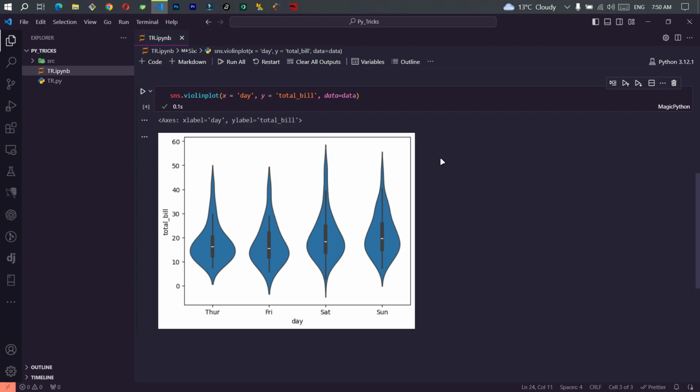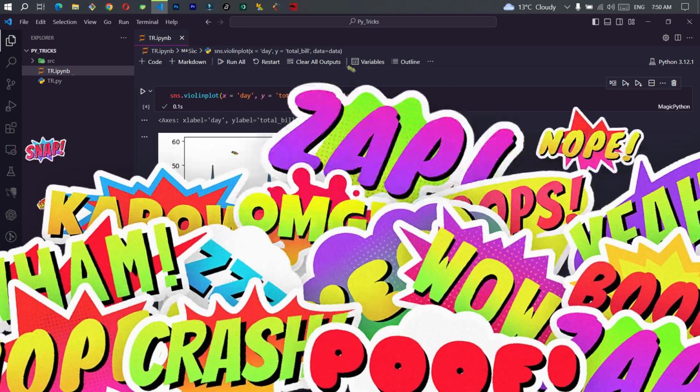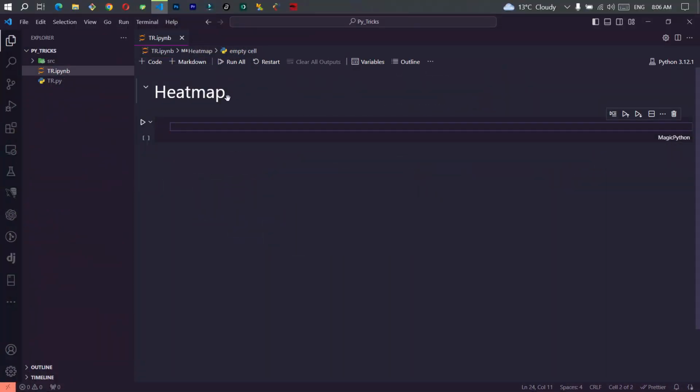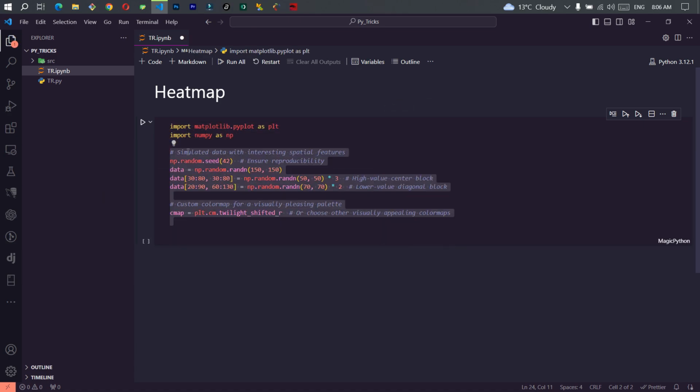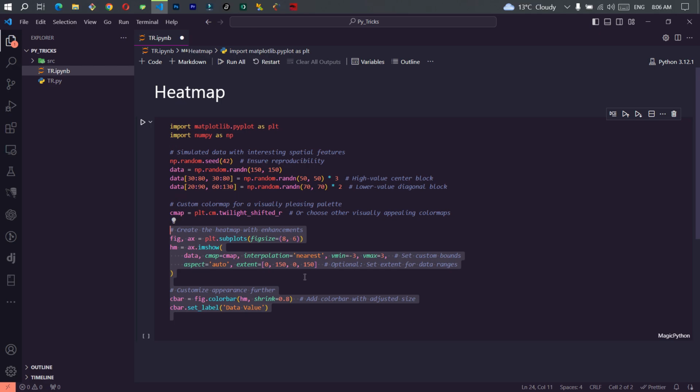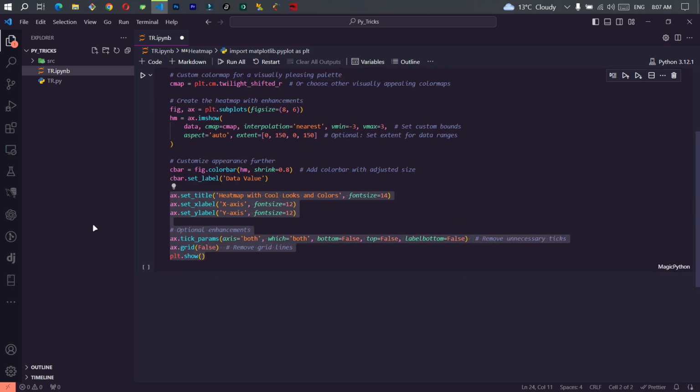Now, imagine a graph so hot, even hotter than my future wife. Oh yeah, that's a heat map, baby. And with radar charts, you can track your data's journey like a champion athlete on a sugar rush. Now, what is a heat map and how will it look? Let's see. The code is going to be like nonsense, some other nonsense, more nonsense, whole lot more nonsenses.